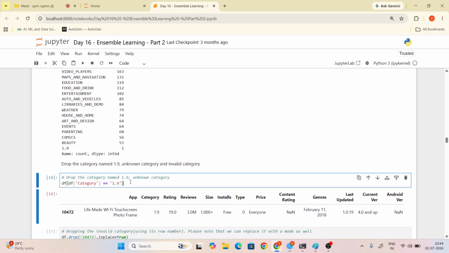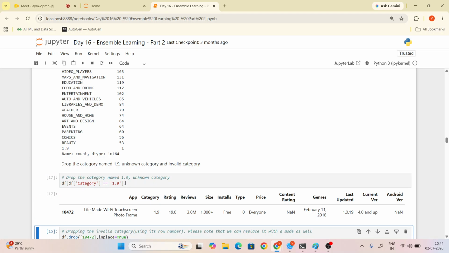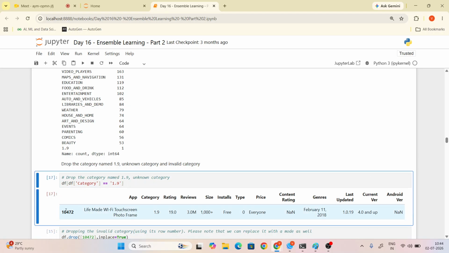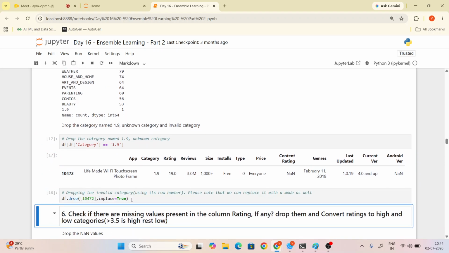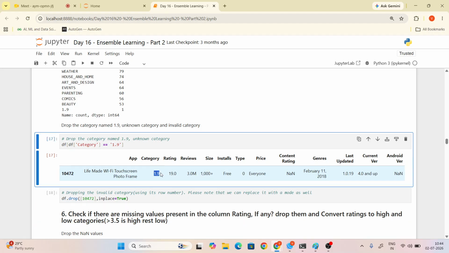So wherever the category is equal to 1.9, we are checking and finding the index number. Using this index number, we will drop the entire record. Have you got it? We will drop the entire record because the category is 1.9, right? We don't know the category. So then only we will remove the record.